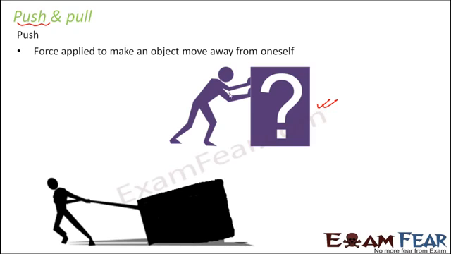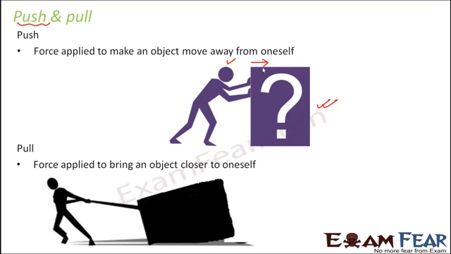So push is always about a force which is applied to make an object move away from oneself. So here, this is the person who is applying force. Or we can say that this person is pushing this box. Now he is pushing the box in this direction and he is here. So he wants the box to move away from himself. So this is called push. But if we are applying force to make an object move and bring it closer to ourselves, that is called pull. So in this case, this is the person and he is trying to pull this box towards himself. So whenever we are trying to bring something close to us, that is pull, and whenever we are trying to make something move away from us, that is push.